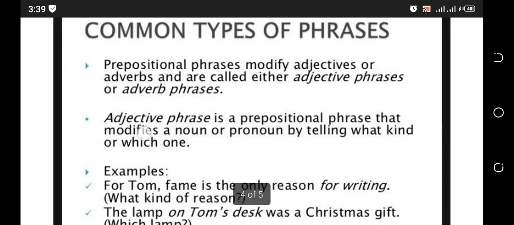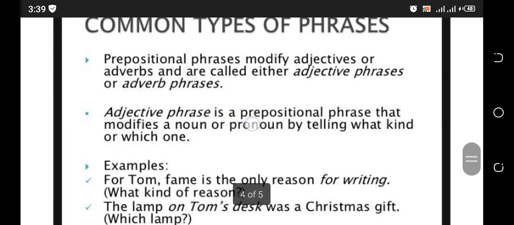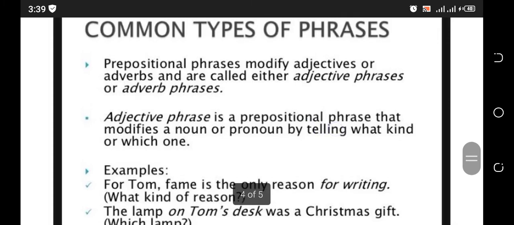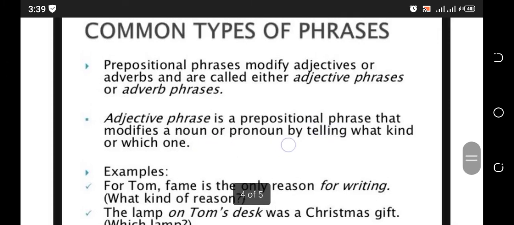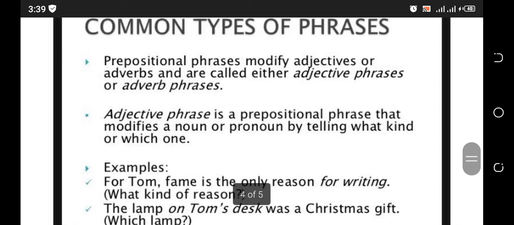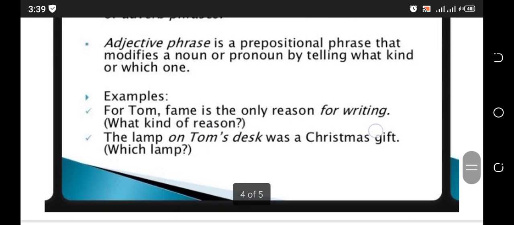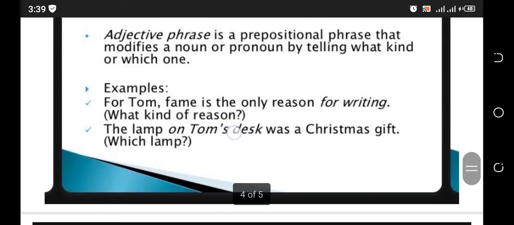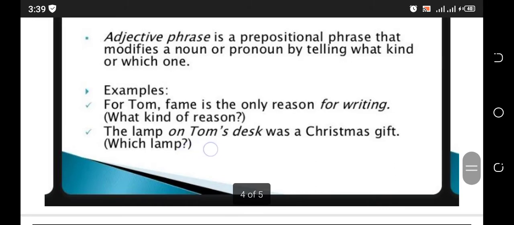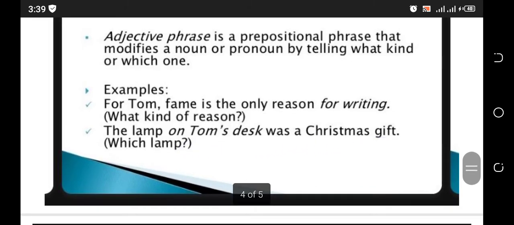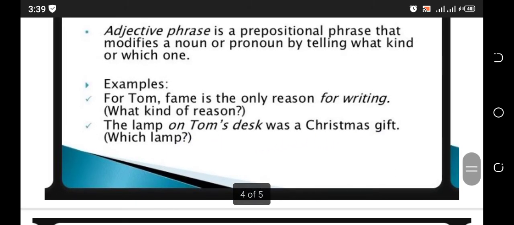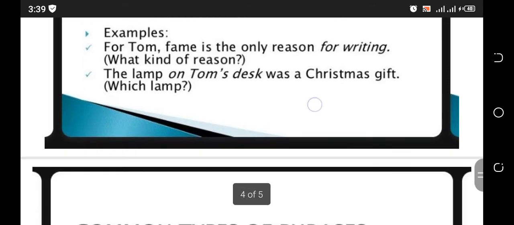So, what is an adjective phrase? An adjective phrase is a prepositional phrase that modifies a noun or pronoun by telling what kind of or which one it is. Examples are given here: for Tom, fame is the only reason for writing. What kind of reason? The lamp on Tom's desk was a Christmas gift. Which lamp? Basically, it answers WH family questions like which, what, whom, where.